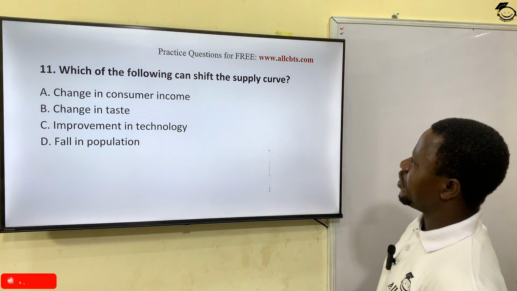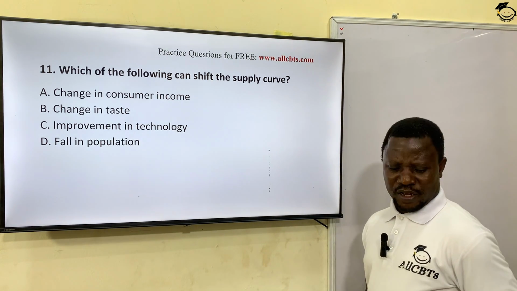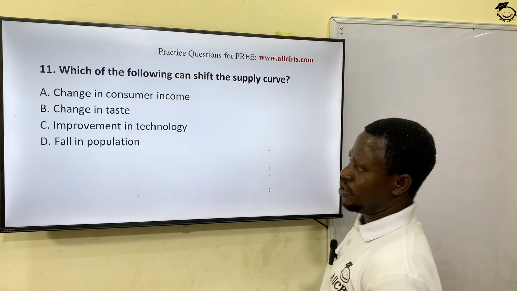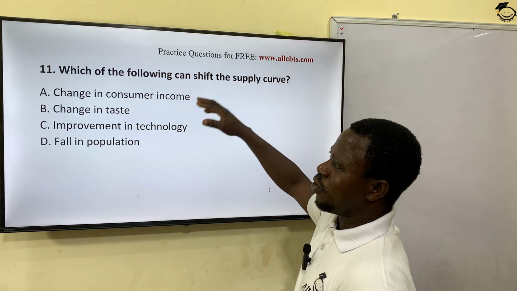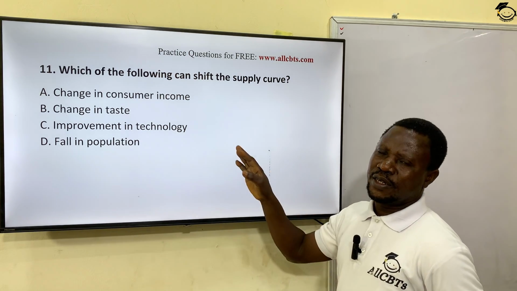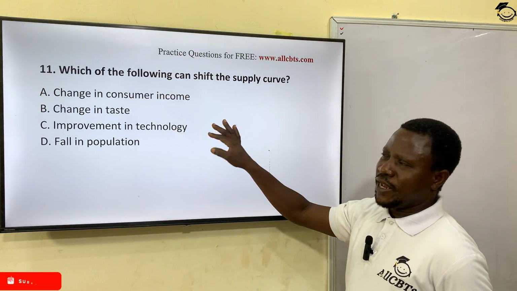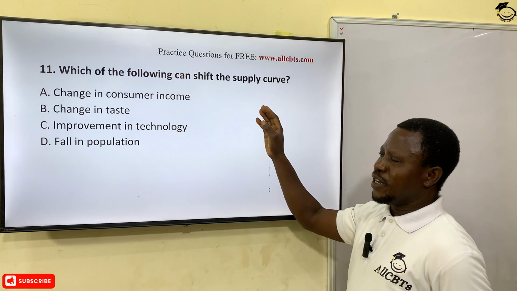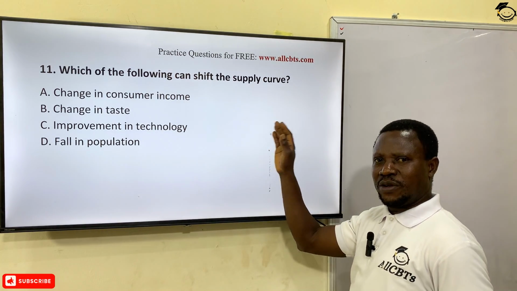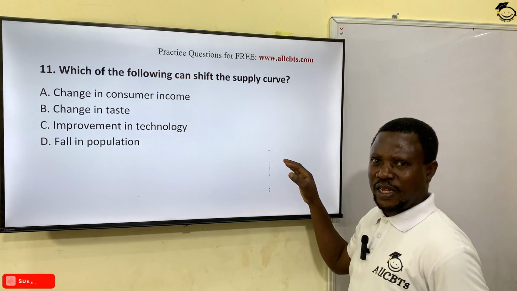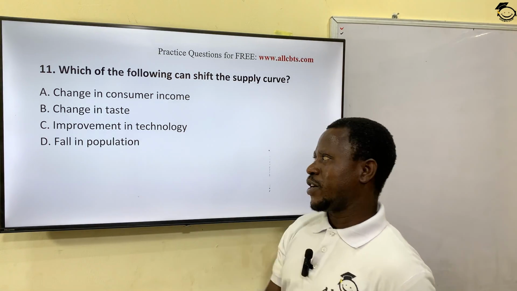Which of the following can shift the supply curve? Can bring about a shift in the supply curve? Remember we said primarily a shift in the supply curve is caused by other factors, not necessarily price. It is not price that brings about the shift. Price only brings about movement along the curve. But when you talk about one curve shifting to another curve, it's not about price because price is constant. It's about what? Other factors.